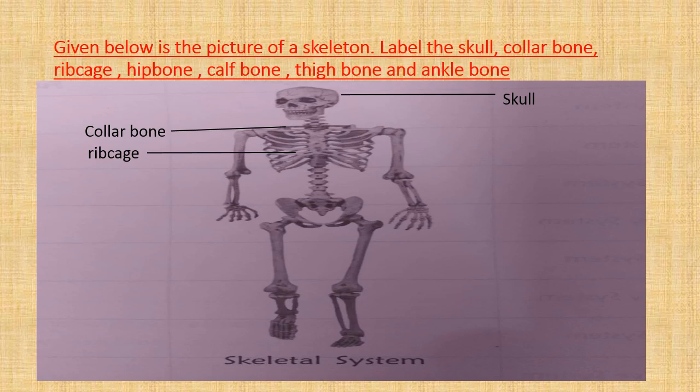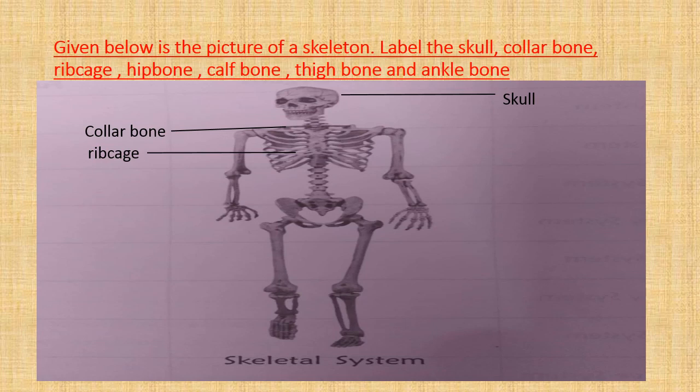These 12 pairs of ribs are joined to the backbone at the back, and we all know that 10 pairs are joined to the breastbone in the front, and the last 2 pairs of ribs are not attached to the breastbone, and these ribs are called floating ribs. As you can see, top 10 pairs are joined to the breastbone in the front, and the last 2 pairs of ribs are not attached to the breastbone, and it is called floating ribs.